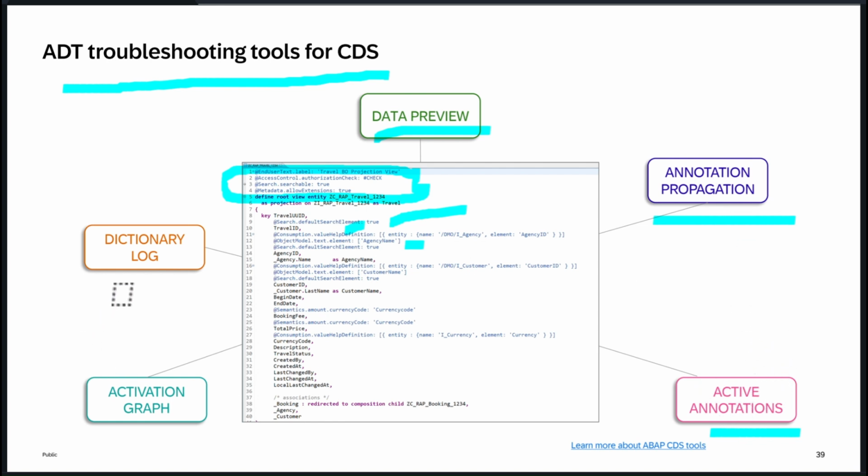So you can right click and choose whatever options you want to see. Okay. Dictionary log, which tells you syntax errors. If CDS has some issues, it will tell you quickly in the dictionary log.